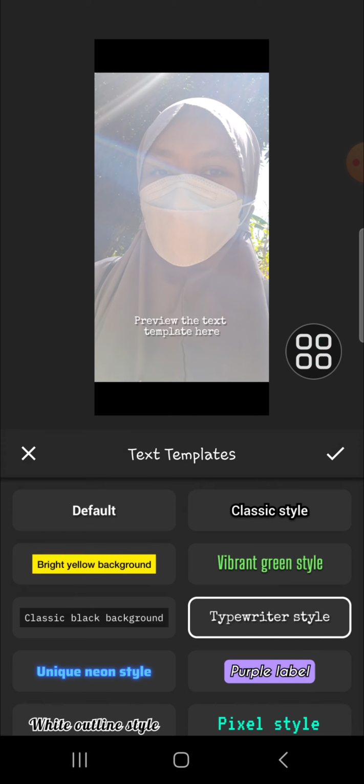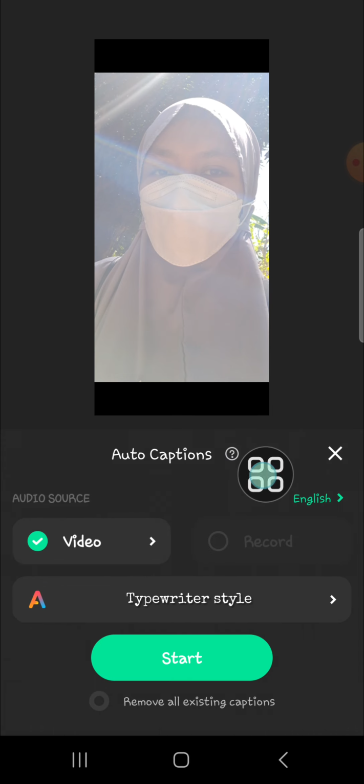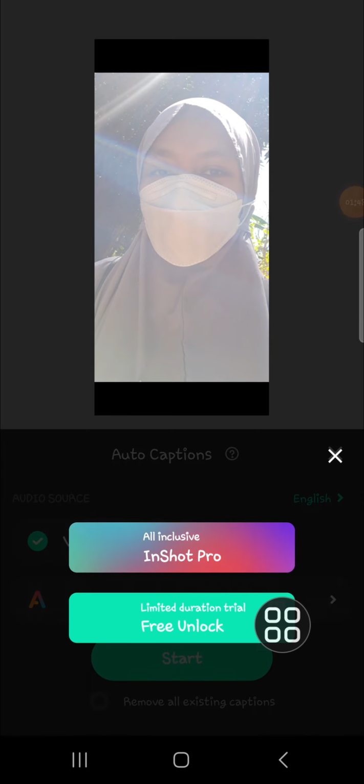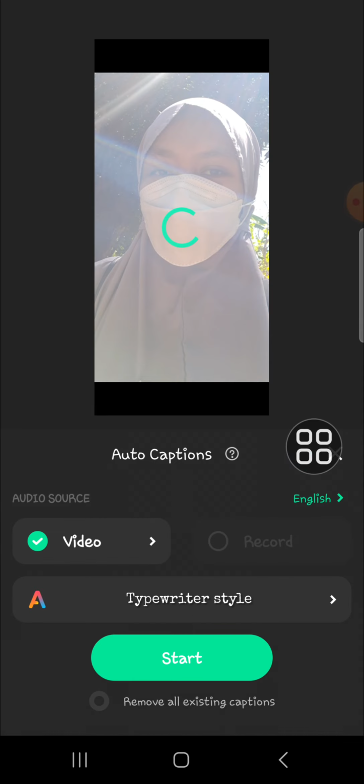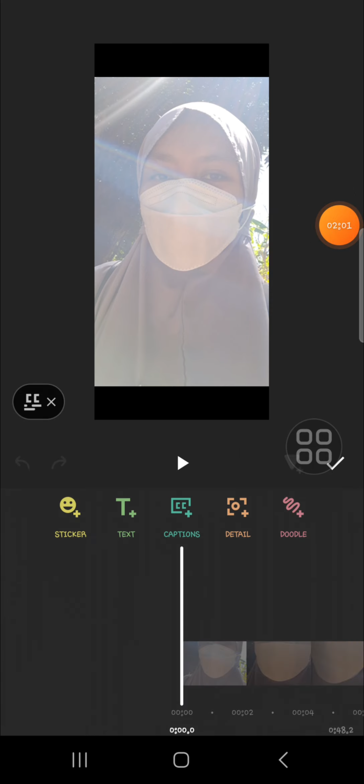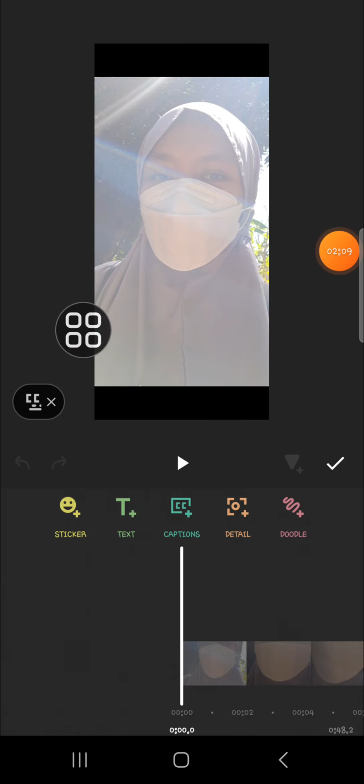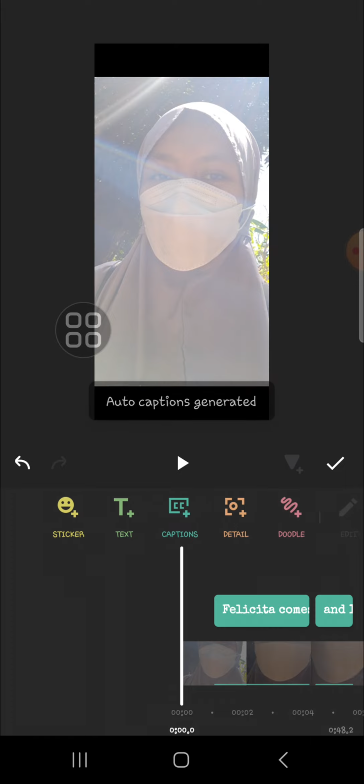Okay, and then click on the check mark, and once you're ready to create the auto caption, you can click on start. Okay, and I'm going to select free unlock. Okay, and just hold on guys. Right, and now it's still processing. You can monitor it right here, and it depends on the duration of your video and the size of your video as well.